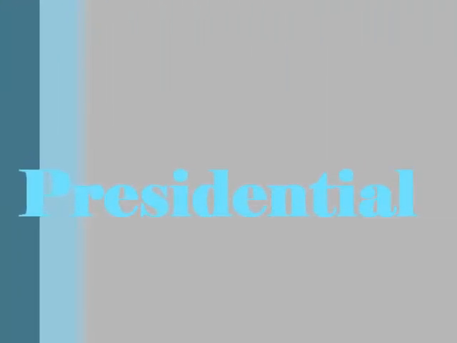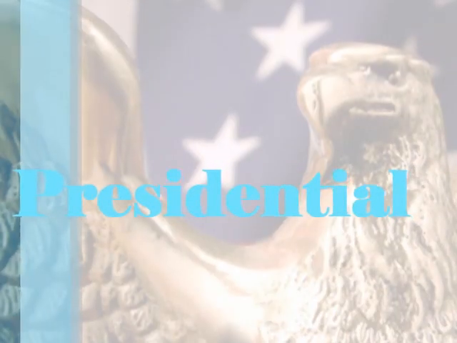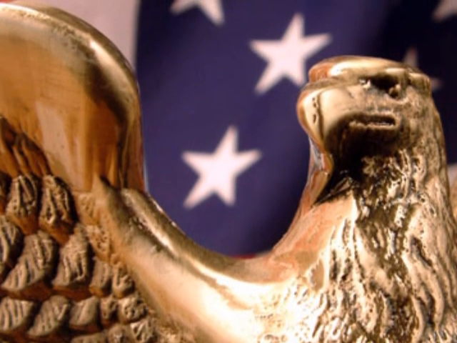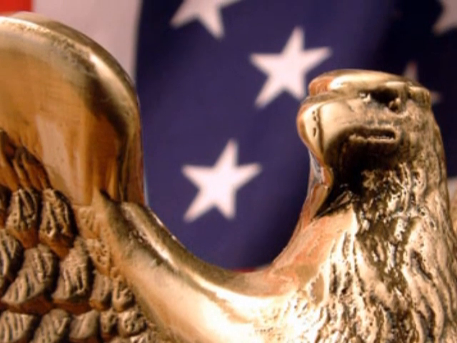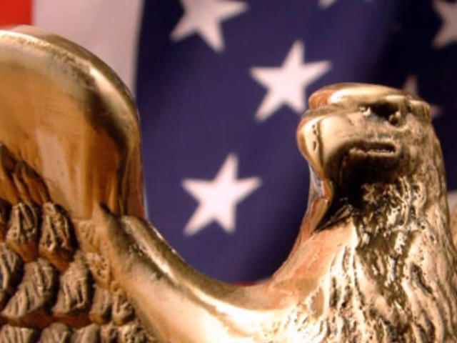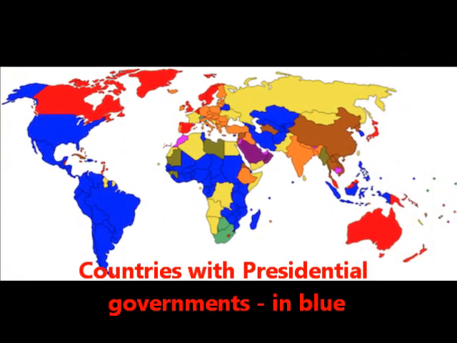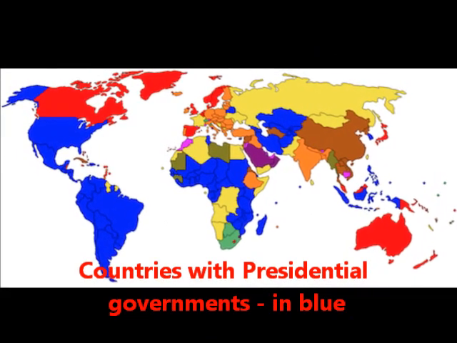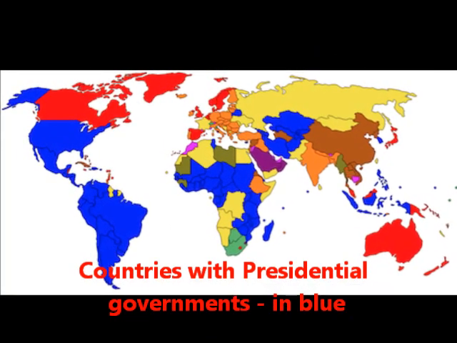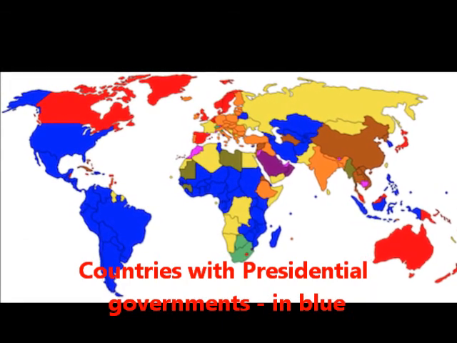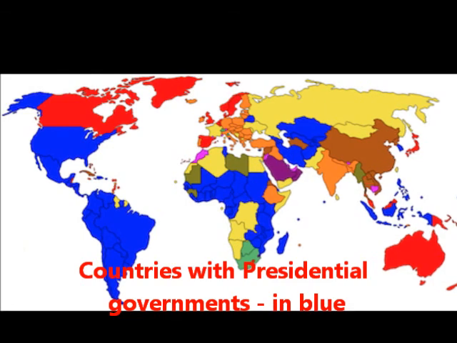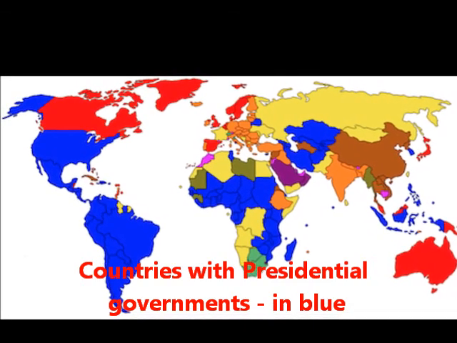Next, we're going to look at how the legislative and executive bodies have a relationship. The first is a presidential, and a presidential is a separation of powers between the executive and legislative branches. They're not codependent. They are independent of each other, but they're equal in power. So they both have some say in what happens. Typically in this you have an executive that's called the president. Not always is it called the president, but usually it is. A great example is the United States. We have a presidential form of government where the executive and legislative branches work separately, but they both have equal power as to what they can do.